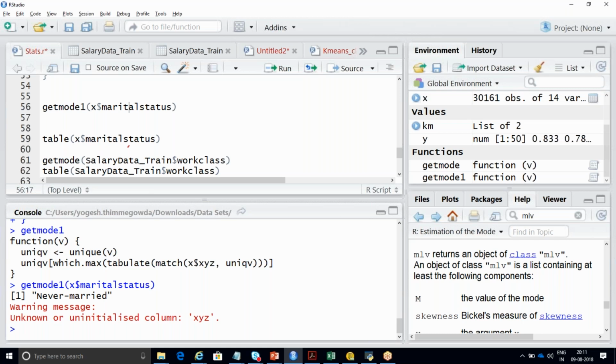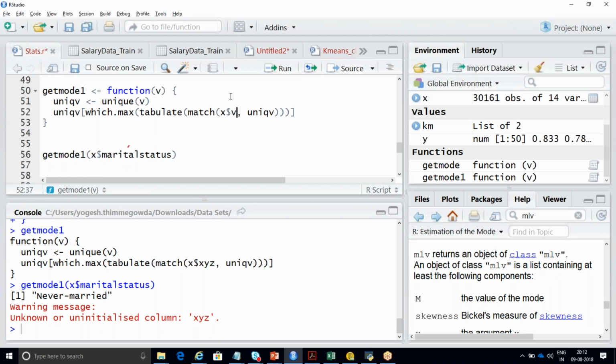So let me just show you in this way. I'll change it, instead of passing XYZ, I'll pass the variable name itself. That is your V function. Yogesh, don't run, one second. One question here. If you pass V, how will it be checked which column you are finding? Yes, that is what I was talking about with respect to marital status. If you're just passing XYZ, it will not take, because your X dollar will not have a column called V. Correct, unknown or uninitialized column, because your X is your data set name.